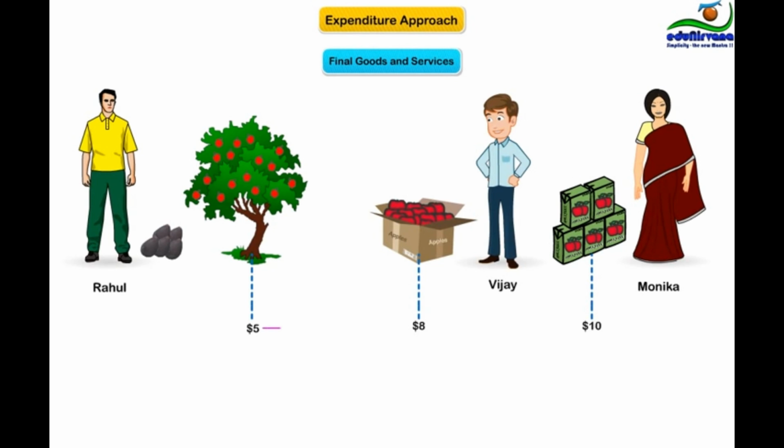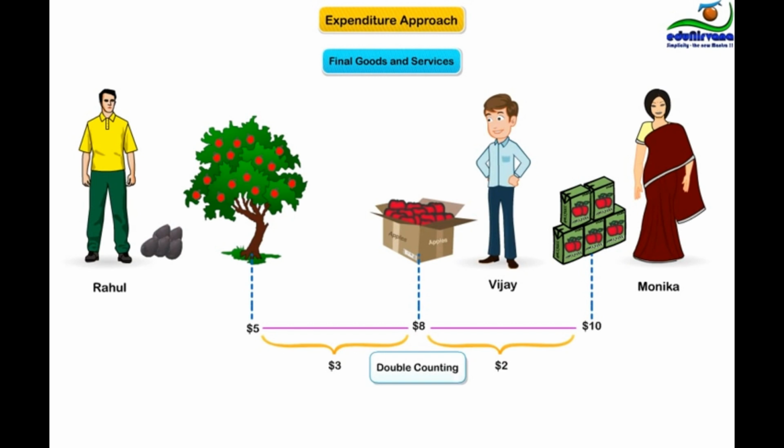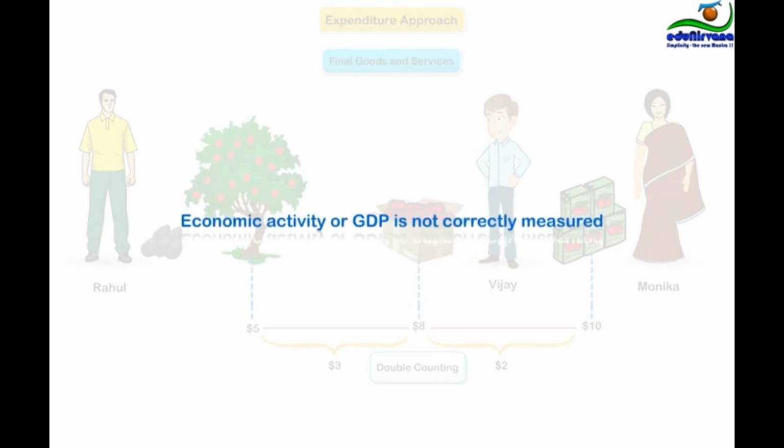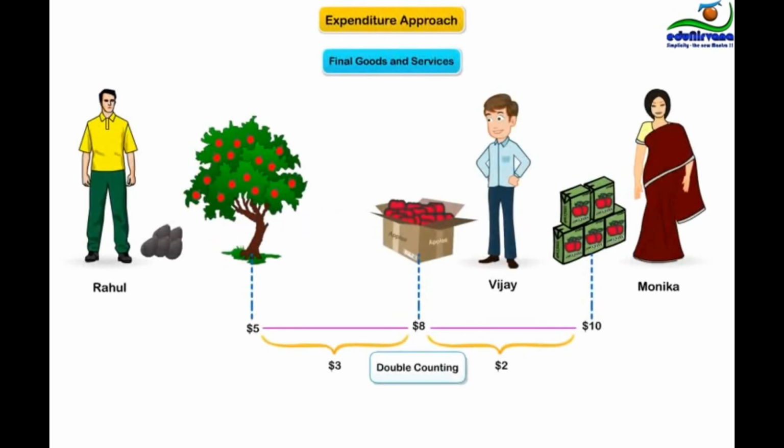So, while a product is going up the value chain by adding value to it, if we add up the product at each stage of the value chain, we are double or possibly triple counting it. And in that case, the economic activity or GDP is not correctly measured. In order to achieve the right measurement, we therefore use only the value of the final product.